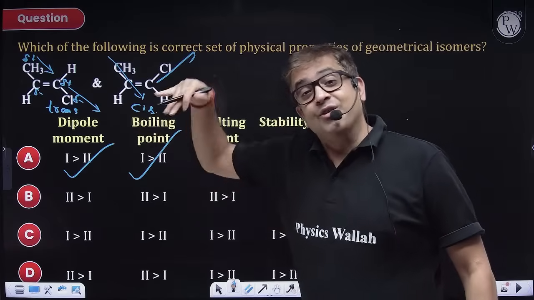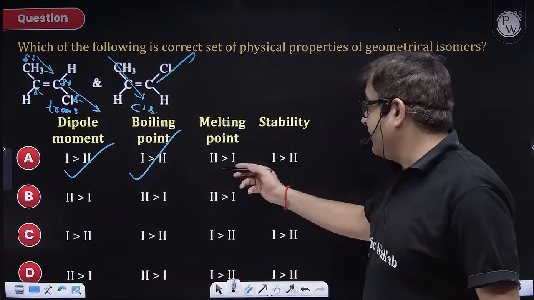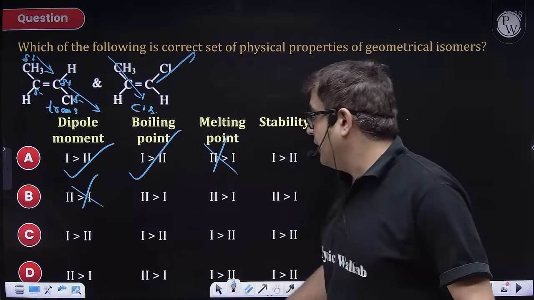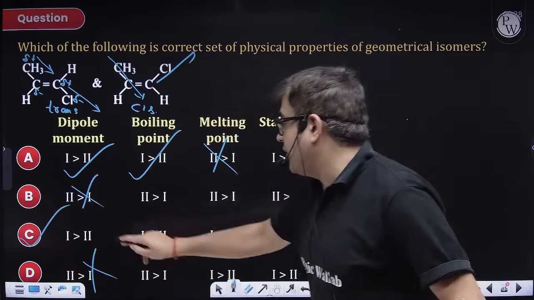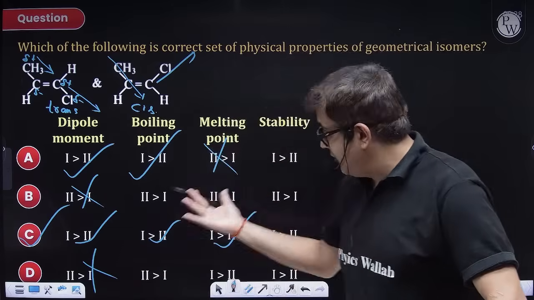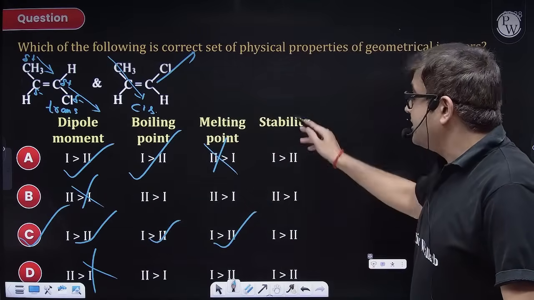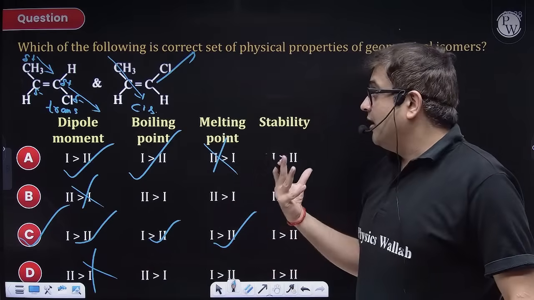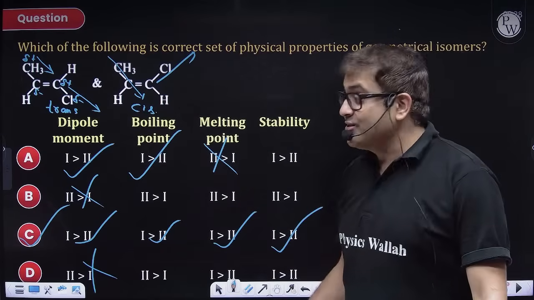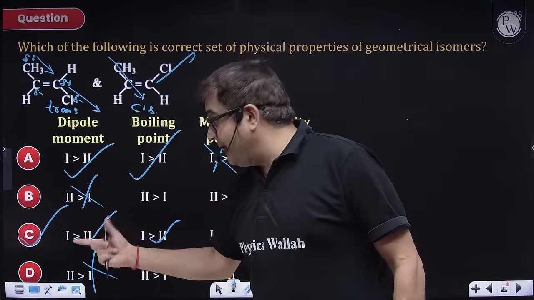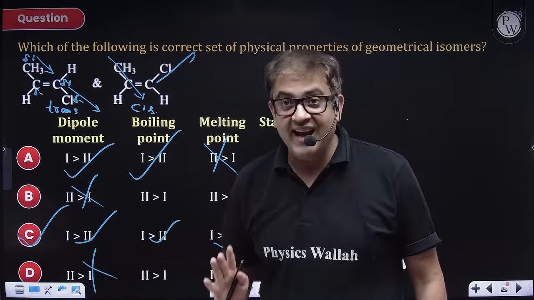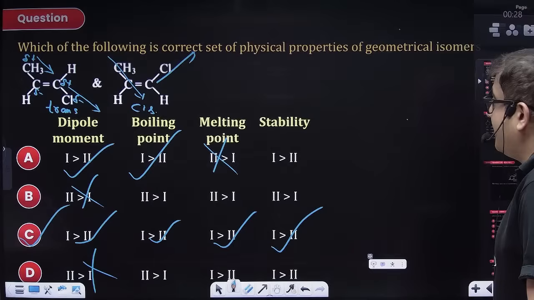Melting point of trans is always higher because it is symmetric. It is saying it is lower, so wrong. So this is wrong, this is wrong. Obviously C will be your right answer, because this we have already spoken of. Melting point of trans is always more because it is more symmetric, and trans is always more stable because the bulky groups are farther from each other. The mistake you must have made would be here, because you mug up certain things. So I hope everything is clear now. Guys, this was also a tricky one. I have deliberately taken this question.